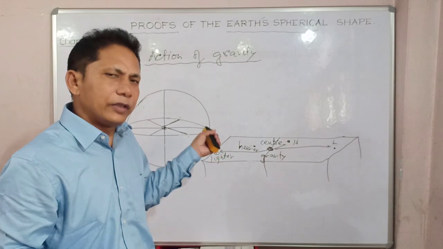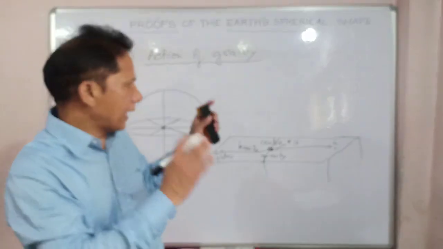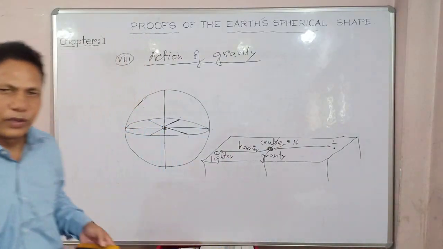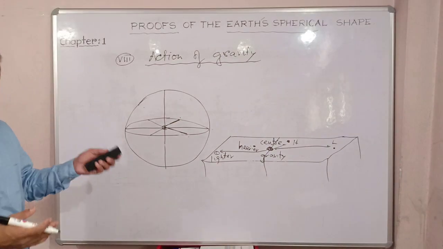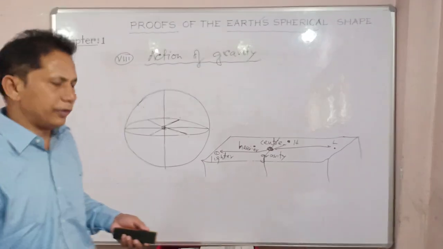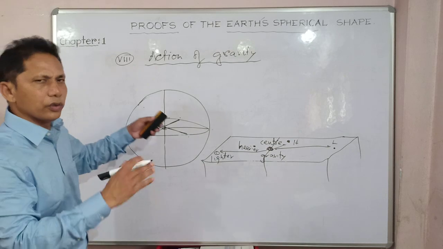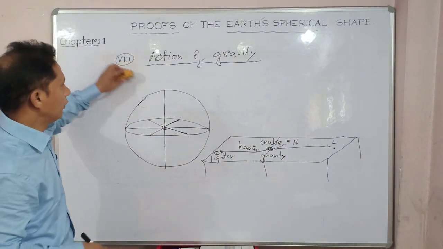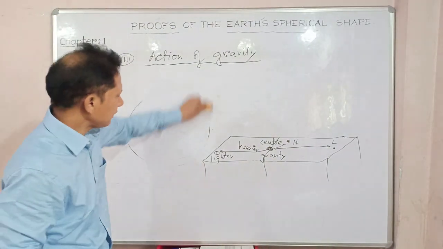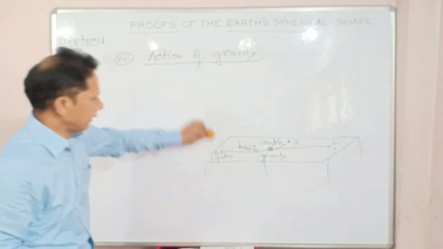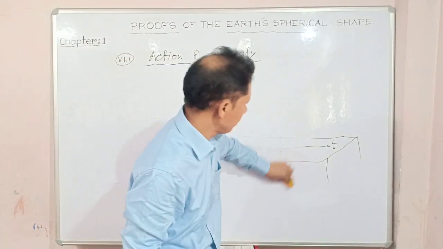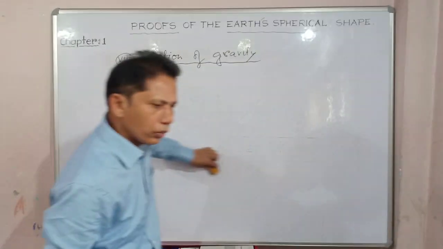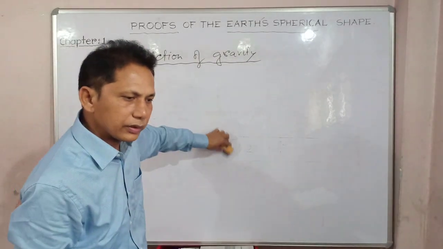So you have to give the explanation in 2-3 lines here, and explain this with a diagram. Clear? It's an excellent proof. You have learned action of gravity in your physics subject, so this will not be a complicated one for you, I know. Okay, force of gravity, right? So these are the proofs one by one. Maybe one or two more are there that I have not discussed.